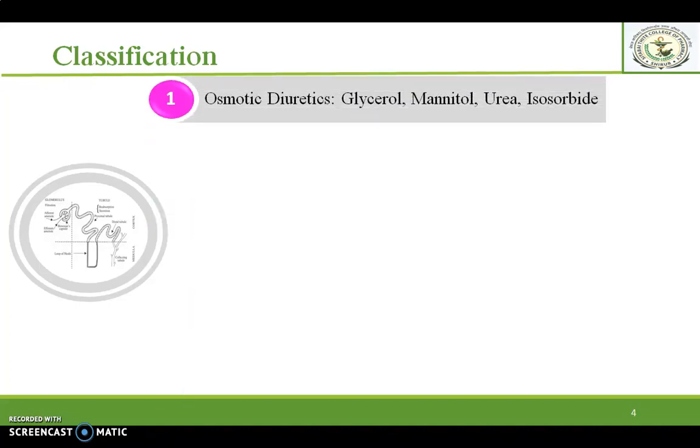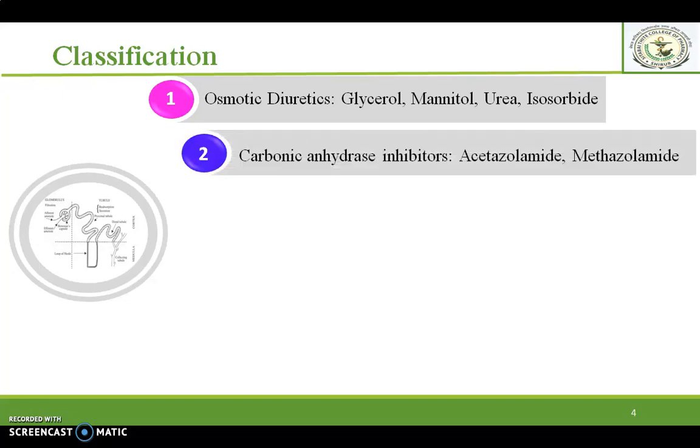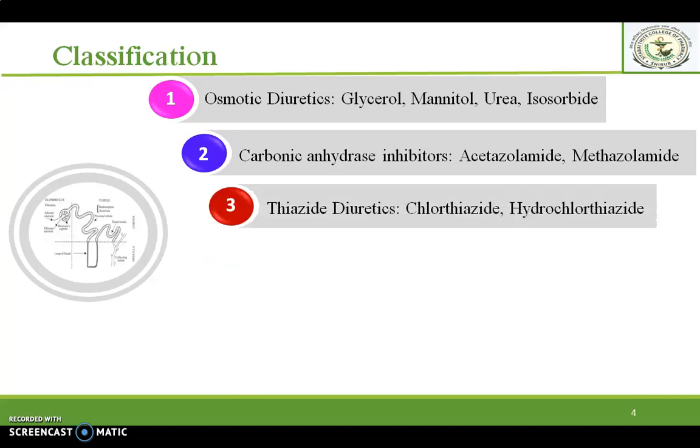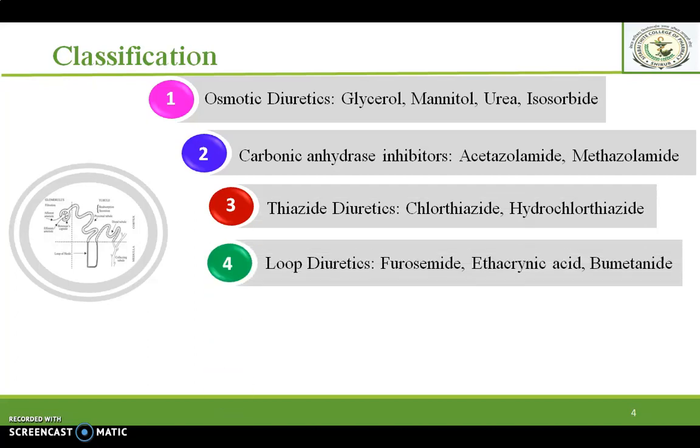Moving to the classification of diuretics, here we classify the diuretics depending upon their chemical nature. First one is the osmotic diuretics, examples: glycerol, mannitol, urea, isosorbide. The second one is carbonic anhydrase inhibitors. Examples are acetazolamide, methazolamide. Next one is the thiazide diuretics. Examples are chlorothiazide, hydrochlorothiazide. Fourth class is loop diuretics.